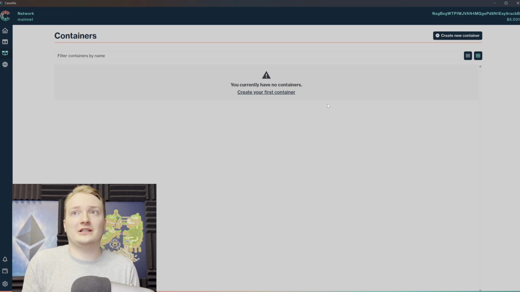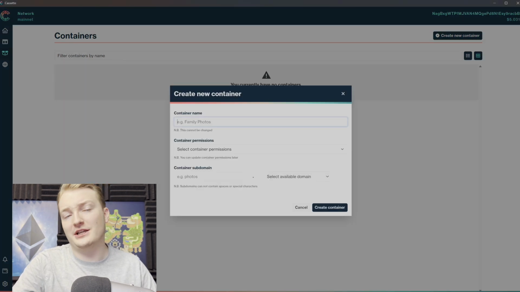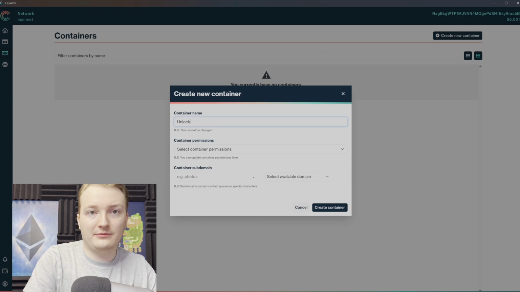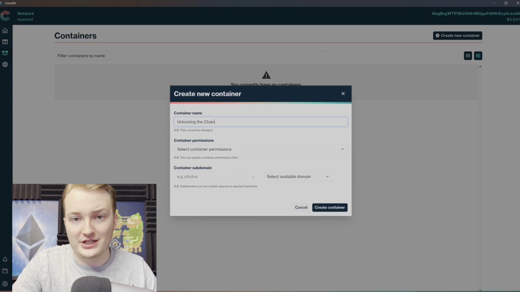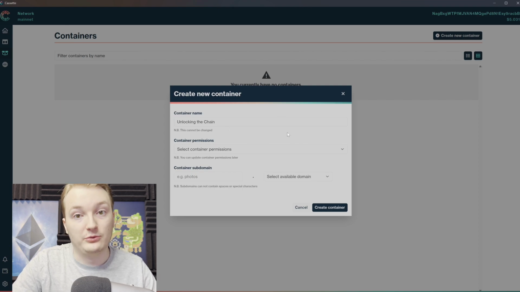Basically, if you've ever used a cloud storage service like AWS before, a container is basically your bucket, or your place where you're going to store your data. So let's click create your first container. First thing you've got to do is give yourself a container name. I'm just going to name this one after my channel here, Unlocking the Chain, and note that this can't be changed, so be happy with it, okay?